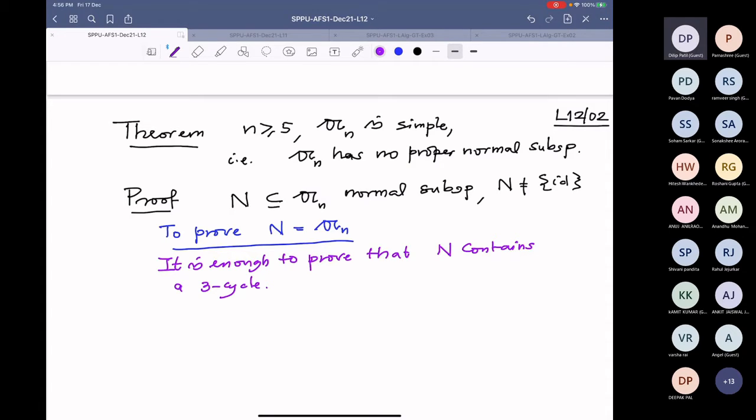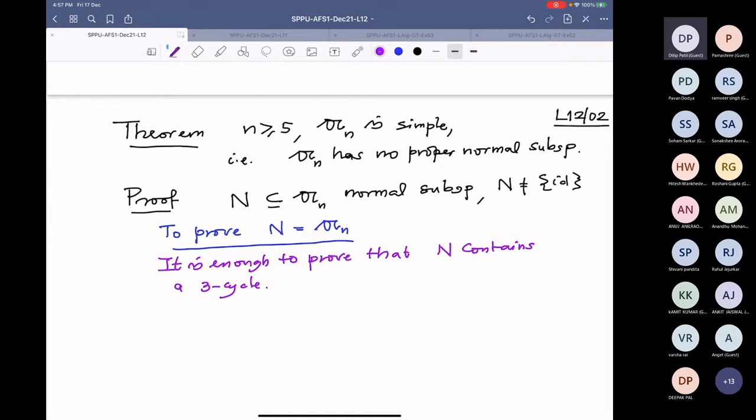We just now proved that all 3 cycles are conjugates to each other. Therefore, I will get that all 3 cycles are in N. But we also proved that A_n is generated by 3 cycles. Therefore, every even permutation will be contained in N, and therefore N will be equal to A_n.